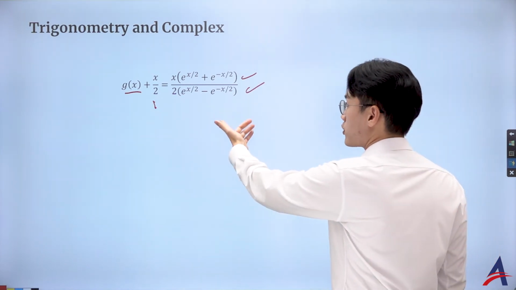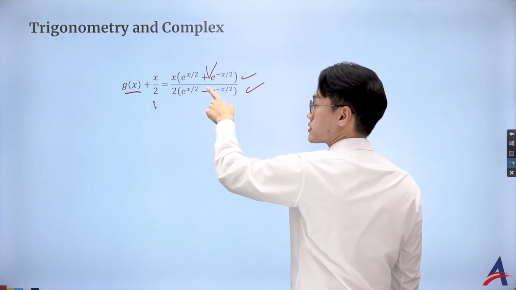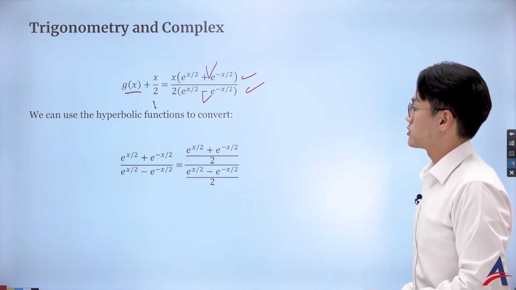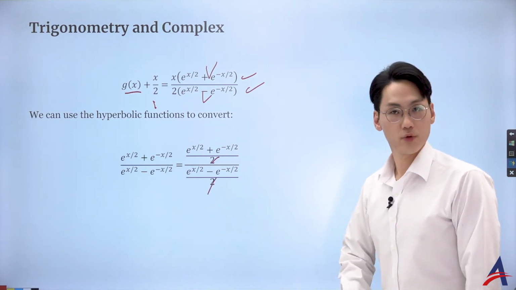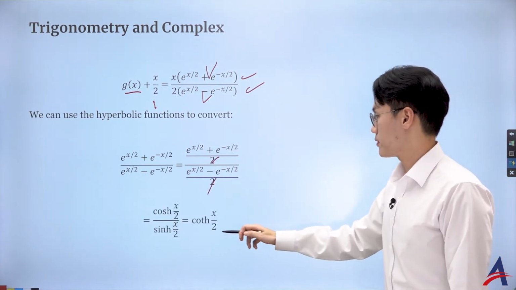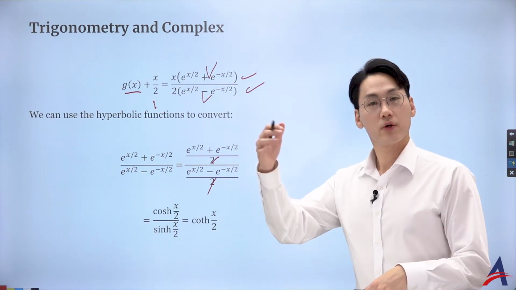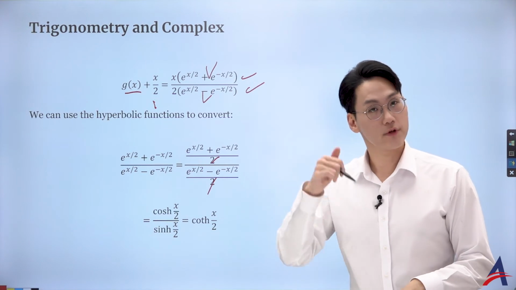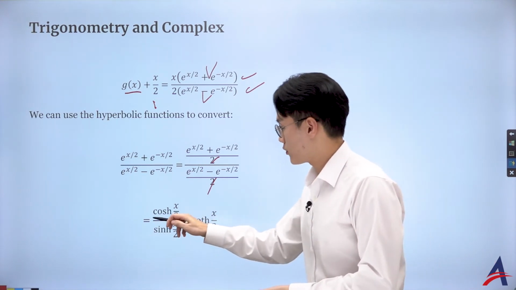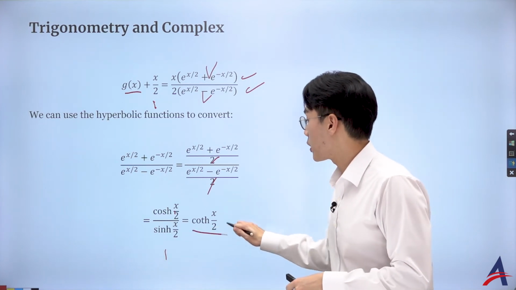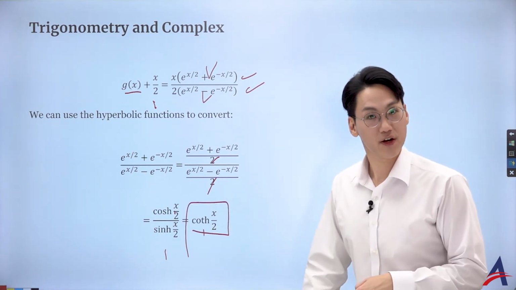Then what you notice is that's a hyperbolic cosine, and that's a hyperbolic sine. The over 2 just cancels out, no more problem. Then it becomes a hyperbolic cosine over a hyperbolic sine. Just like with sine and cosine, where cosine over sine is cotangent and sine over cosine is tangent, the ratio between the hyperbolic cosine and hyperbolic sine we call hyperbolic cotangent. That's very fancy.